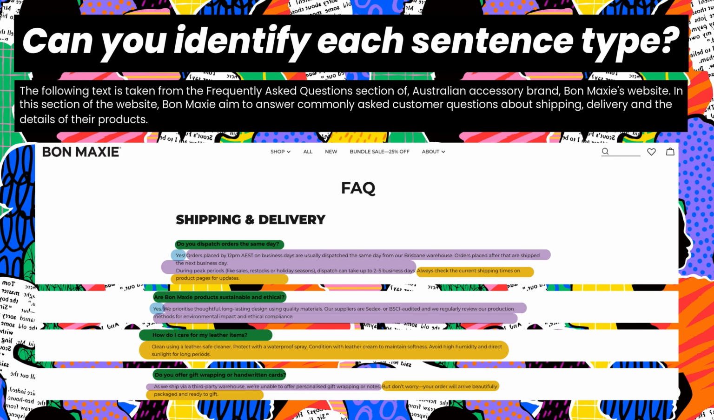So, how did you go? Now, I've color-coded each of the sentences here. We're going to start with our declaratives in purple.